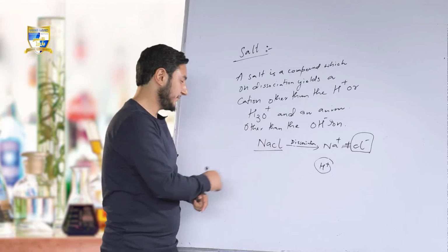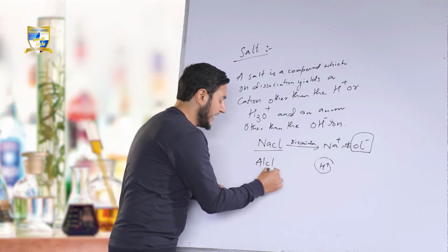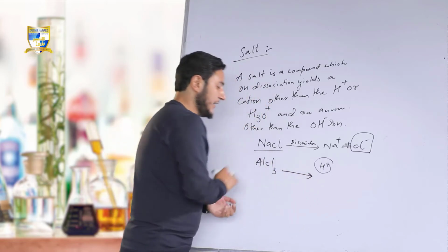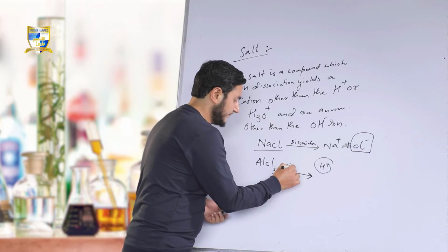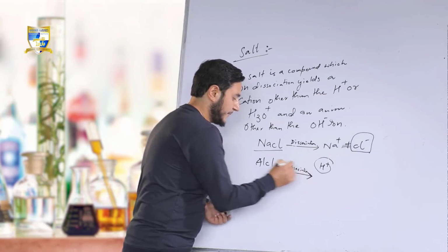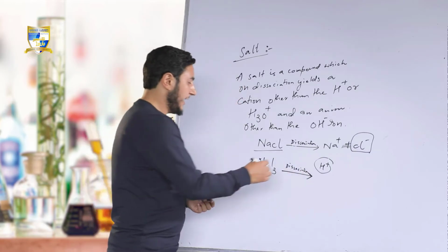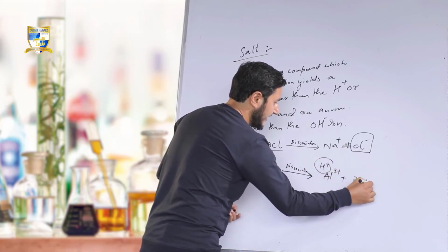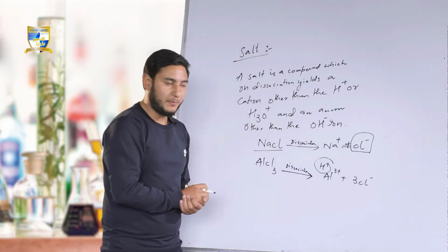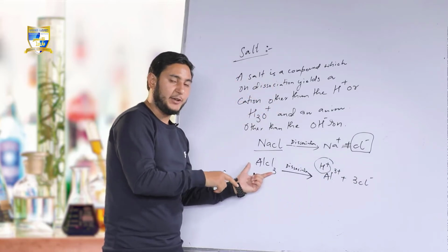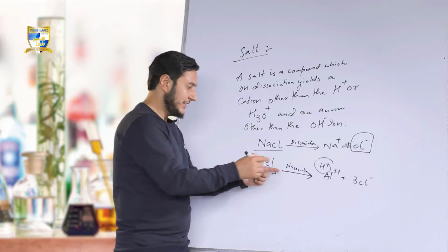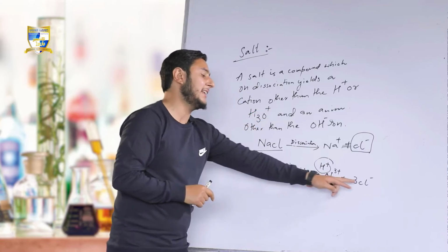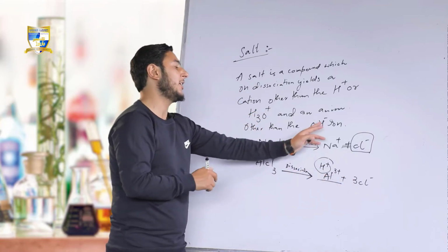Looking at another example, aluminum chloride, AlCl3. Fine. Dissociates into water into Al3 positive plus 3Cl negative ions. So AlCl3 dissociates into water into a positively charged ion, cation, that is Al3 positive, which is not again the H3O positive or H positive, and an anion, which is again not the hydroxyl ion.